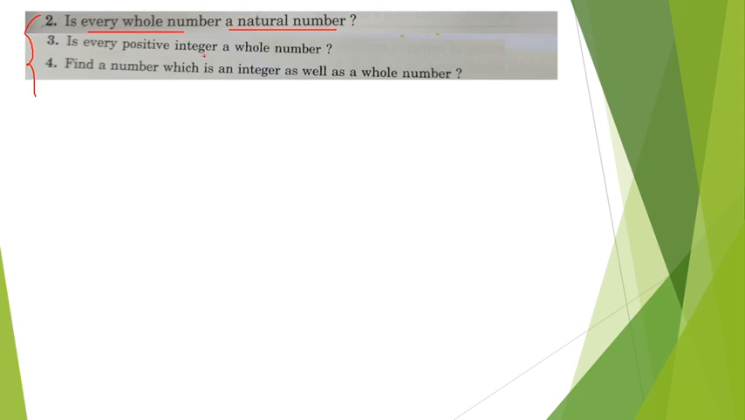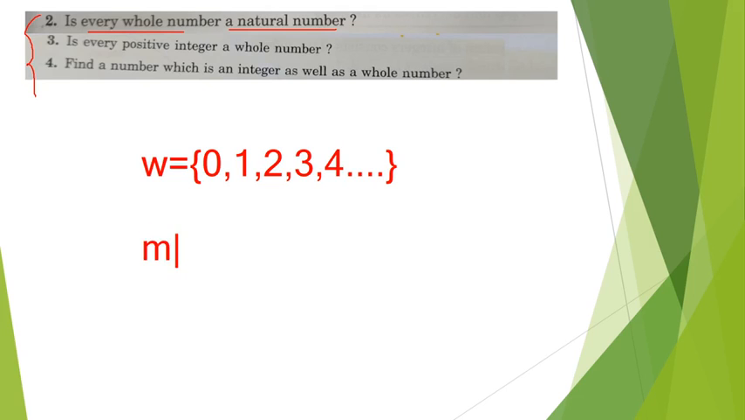To solve this kind of question, what you have to do is just write the set of whole numbers. So let me quickly write. The set of whole numbers includes what? 0, 1, 2, 3, 4, like this, and so on till infinity. And what about the natural numbers? N is equal to, it will contain all the positive numbers, starting from 1.